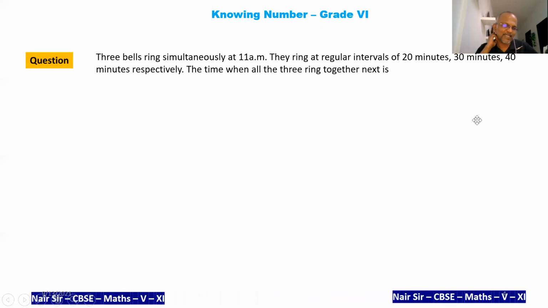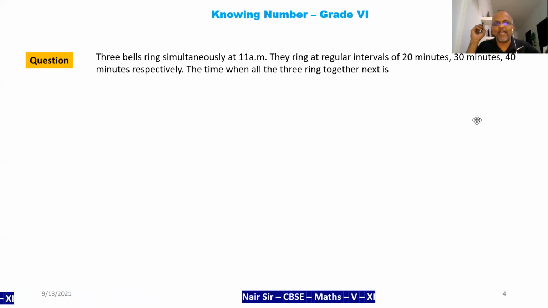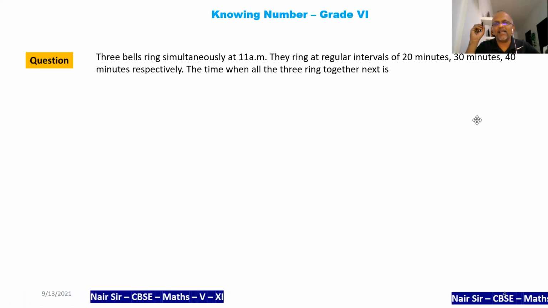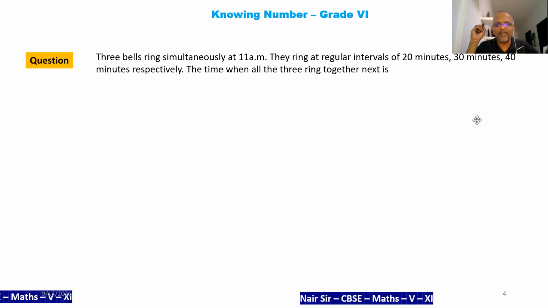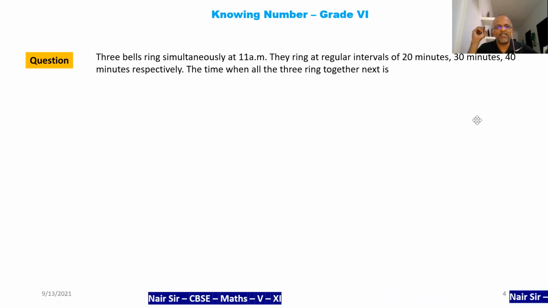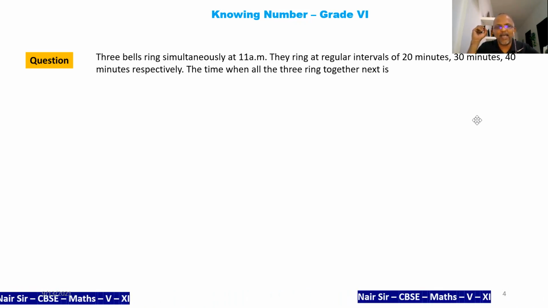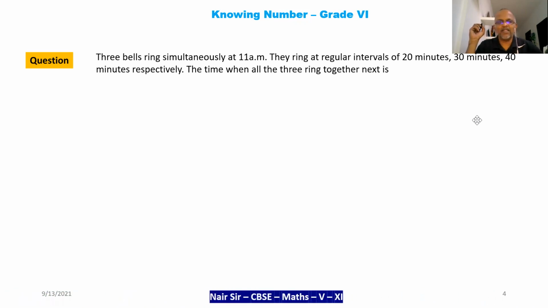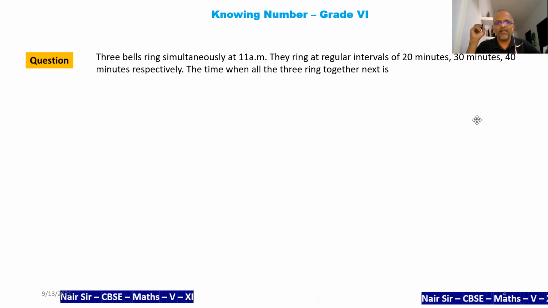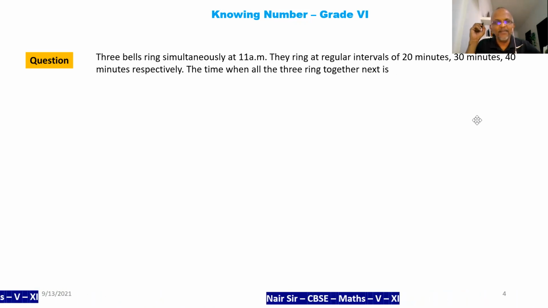3 bells ring simultaneously at 11 a.m. They ring at regular intervals of 20 minutes, 30 minutes, 40 minutes, respectively. The time when all the 3 bells ring together next time.